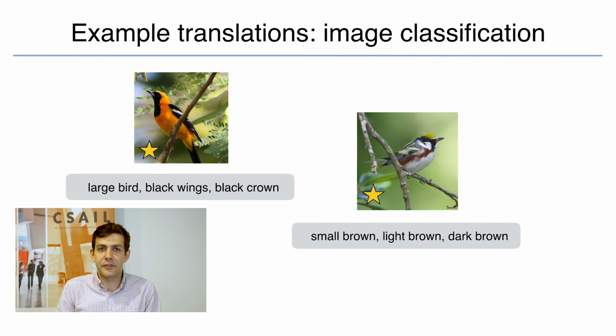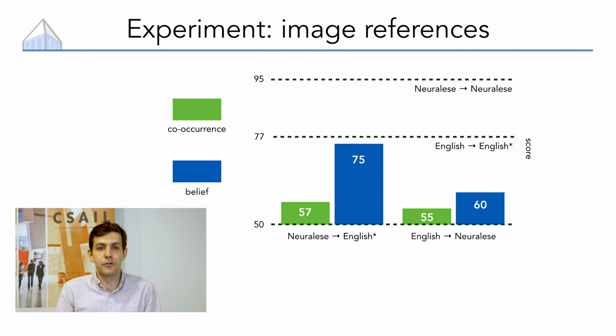But of course, this is mostly interesting in the context of more complicated representation learning settings. So here's the same technique applied to representations for image references. And you can see that the translations are actually picking out high-level abstractions for things like size and color in these learned representations of pictures of birds. If we look at how well people do when playing one of these reference games using images as input by way of a translation model, you can see that this belief-based translation procedure that we've described does better than a naive statistical co-occurrence baseline, and in particular it does nearly as well as people do when trying to play this game with other people.